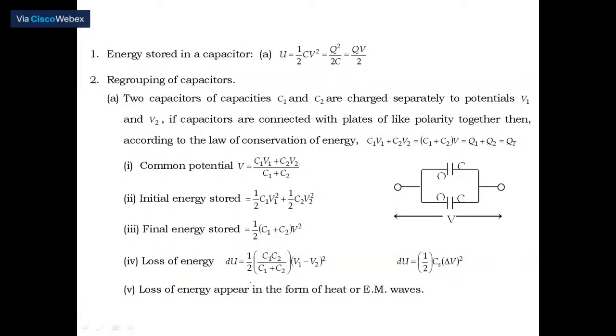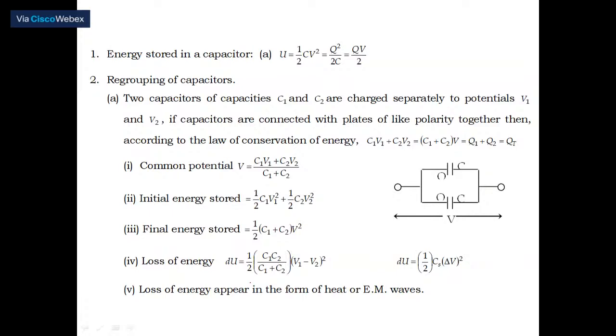There is no doubt, 100%, 2 to 3 questions will be appearing from electrostatics. So you can easily bag them if you remember all these concepts correctly. There are 2 more pages which I am supposed to discuss because the next teacher is waiting. So I'm going to discuss this, then tomorrow I'm going to start question by question.